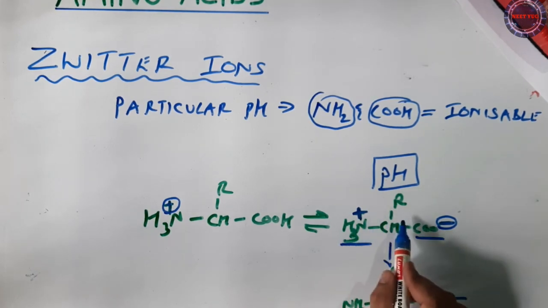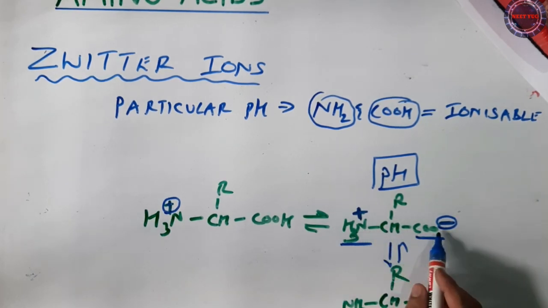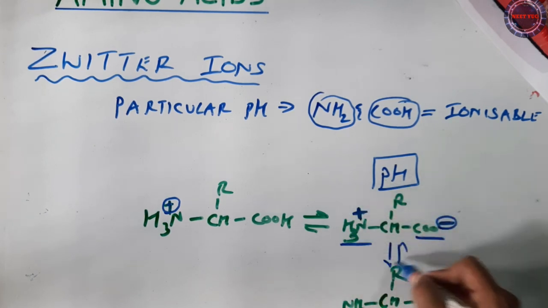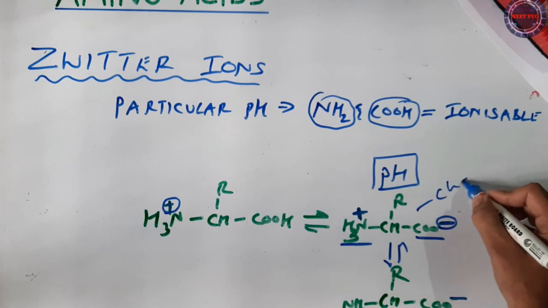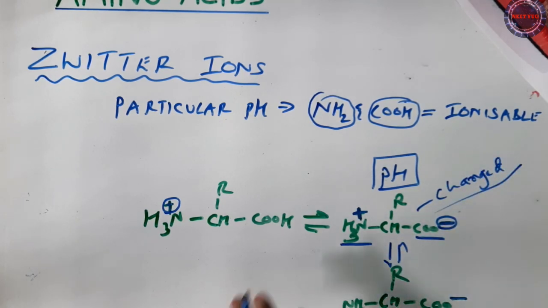So at a particular pH, the amino acid can get ionized, particularly the amino group as well as the carboxyl group, both are now charged, correct? As a result, the structure of the amino acid is now changed. It's now quite different, correct? Done. So this is all about amino acids. I believe that you understood the entire concept. Thank you very much.